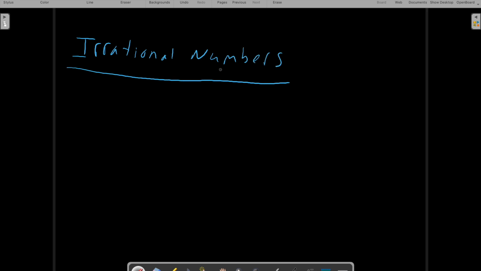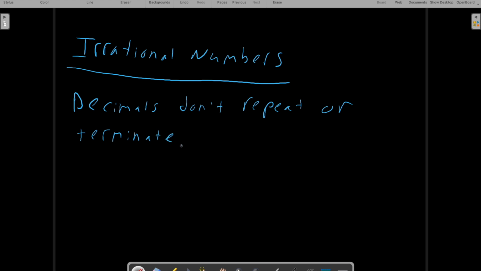The last set we're going to talk about is the contrast to the last set, which is the irrational numbers. Okay? Irrational numbers are going to be those decimal numbers that don't repeat or terminate. The most common one that you're going to have been used to seeing is going to be pi, right? It has a decimal that just goes on and on forever, never stops.